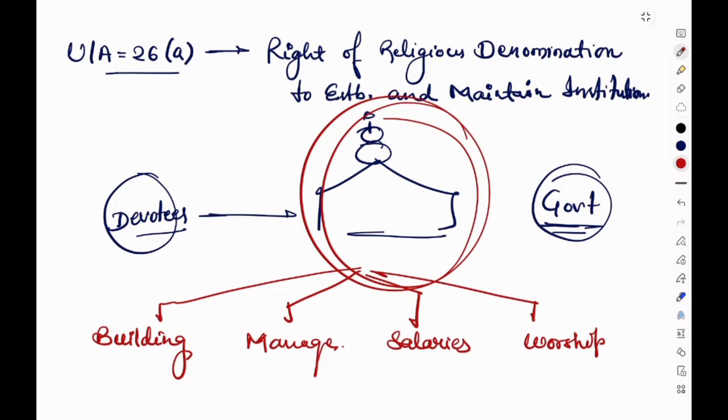Okay, therefore the constitution protects both the creation and continued functioning. And then comes a question: can the state intervene? This is where many students become confused. Does Article 26 Clause A mean complete immunity from government regulations? No, the constitution strikes a balance. The state cannot arbitrarily destroy or take away a religious institution. However, the state can regulate the secular aspect of administration.